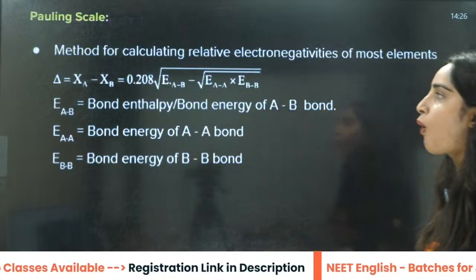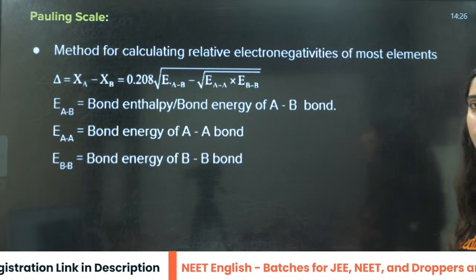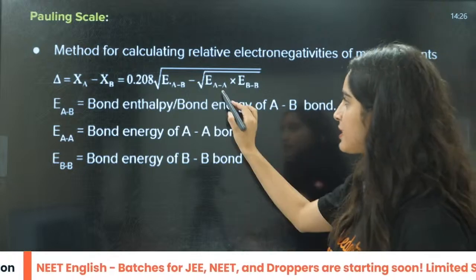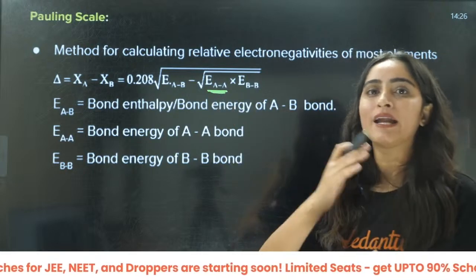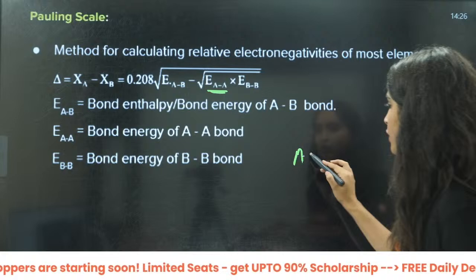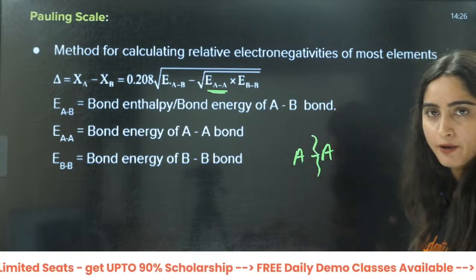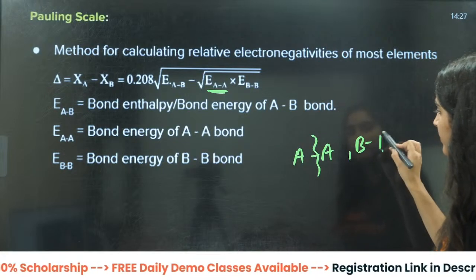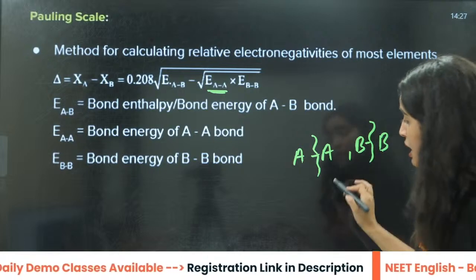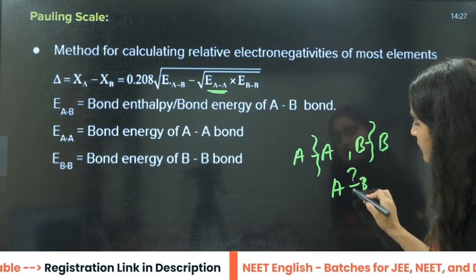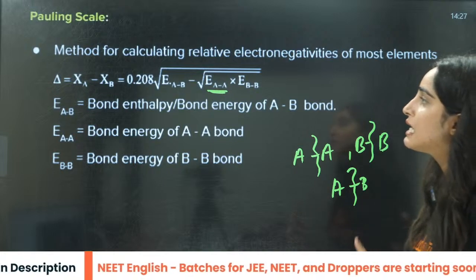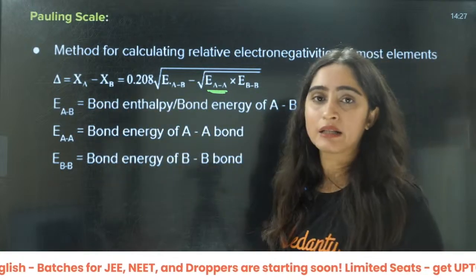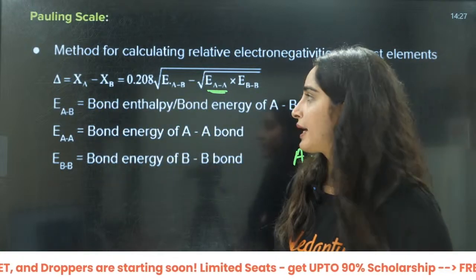Then beta, you have the Pauling scale. For the Pauling scale, you need 2-3 things. First is the energy of bond dissociation of the A-A bond. Like you have an A-A bond, how much energy will be required to break this bond? You have B-B, how much energy will be required to break this bond? Then you have A-B, how much energy will be required to break this bond? Then beta, you will be able to calculate the difference in the electronegativities.